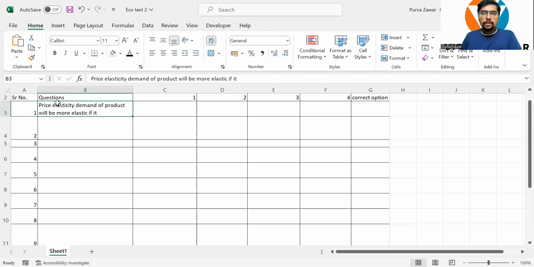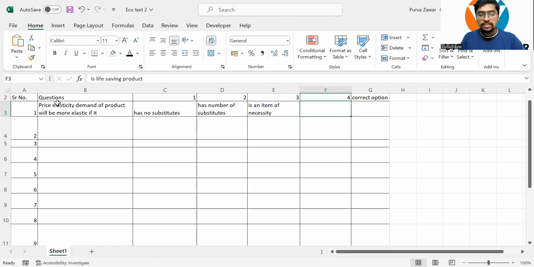Price elasticity of demand of a product will be more elastic if it has no substitutes, if it has a number of substitutes, if it is an item which is necessary, or if it's a life-saving product. You have to tell out of these four options where the demand is going to be more elastic. The time starts now.